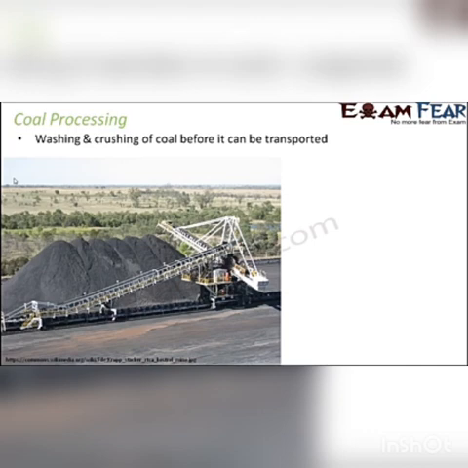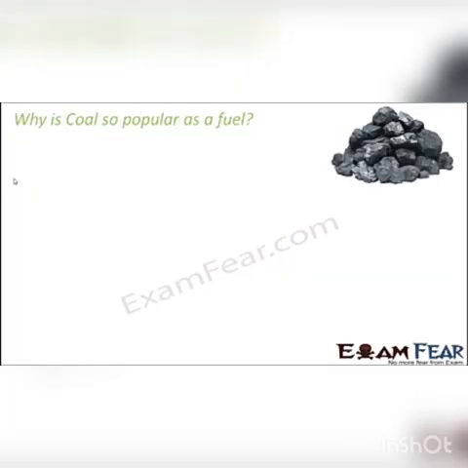So first we saw where coal is present. How is coal formed? It is formed over millions of years, and it is formed deep inside the earth. So how do we dig it out? By coal mining. So once we dig it out, then what do we do? Coal processing. Now all these things are done using automated machines, as you can see in the picture. So it is not an easy task to crush these big huge pieces of coal. So obviously you need machines to do this for you. So that's how coal processing happens.